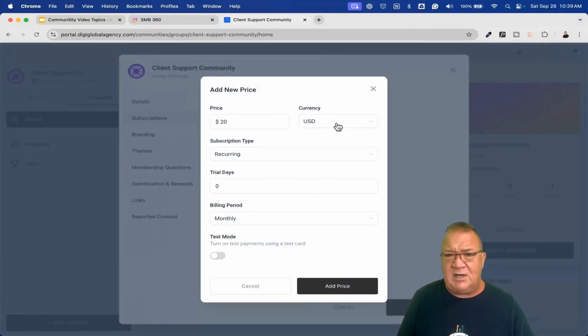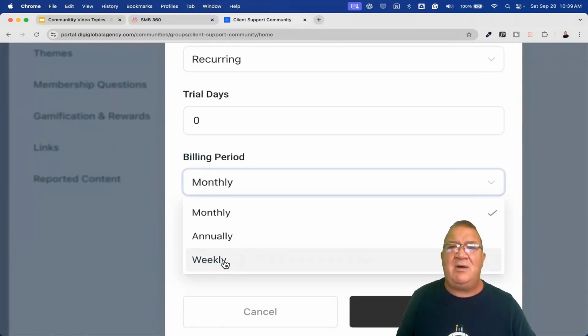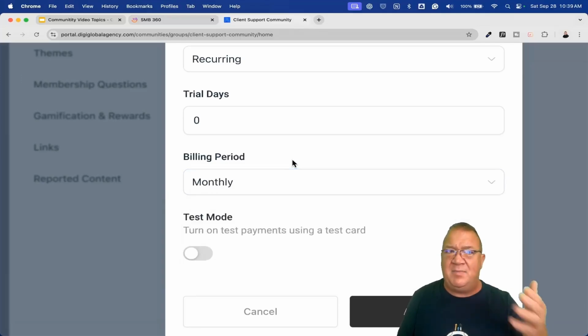Here's the price, again, currency, the type, recurring or one-time payment. That's up to you. You can have a trial day. Here's the one thing that's cool. One of the updates now have weekly billing. So before we only had monthly and annually, now you can actually have weekly billing on this if you want to, $5 a week. $10 a week.